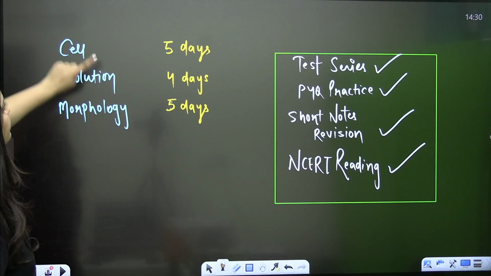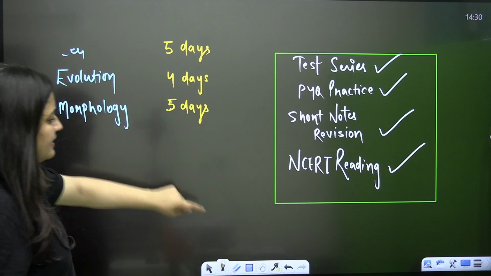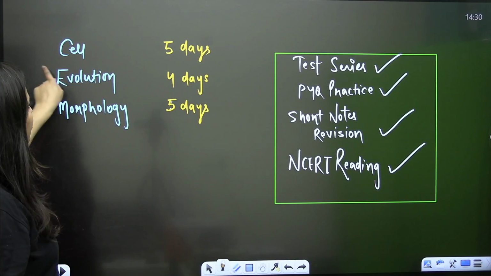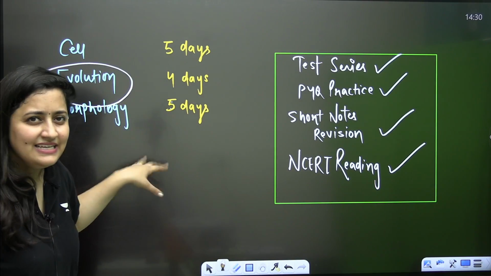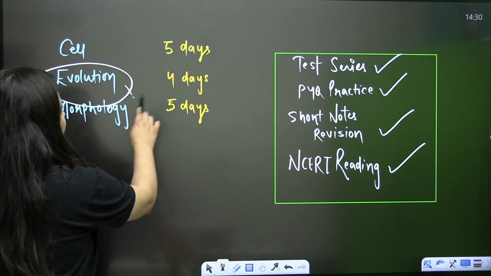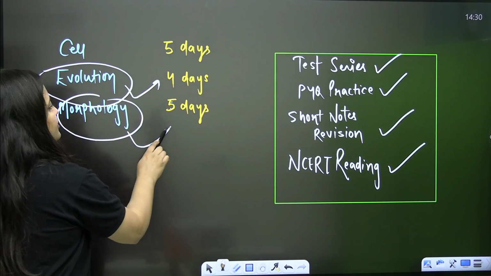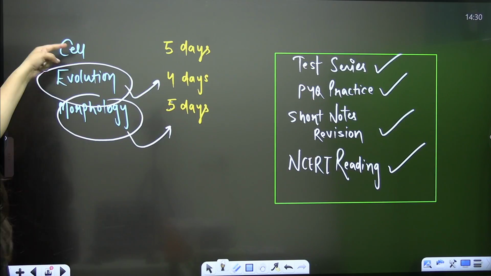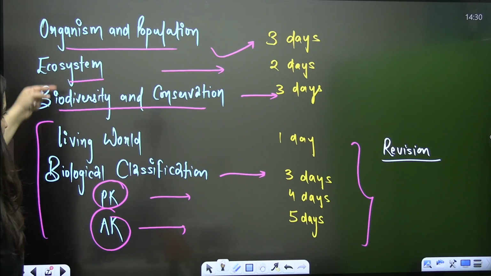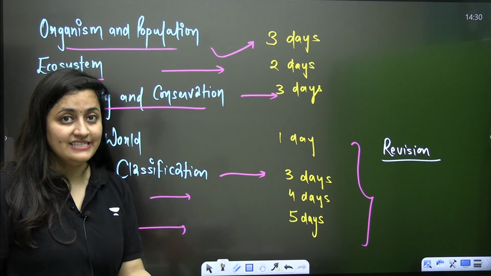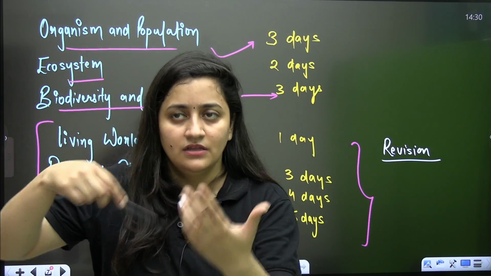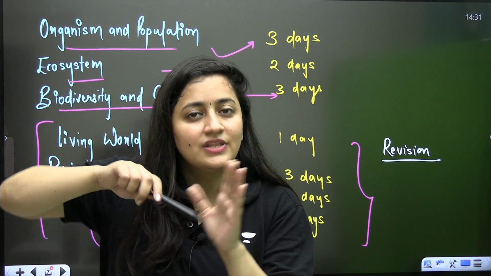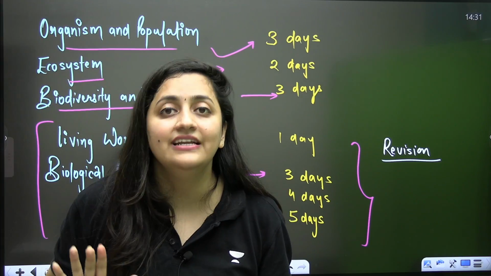Now come to this part: cell, 5 days, because here also you have to remember so many things. Evolution, again easy and interesting, I'm teaching you already, right? 4 days. Then morphology, 5 days. So these chapters need revision again and again. They are all memory based. They are easy, but here you have to revise certain examples. So that's why I'm assigning them later, right?